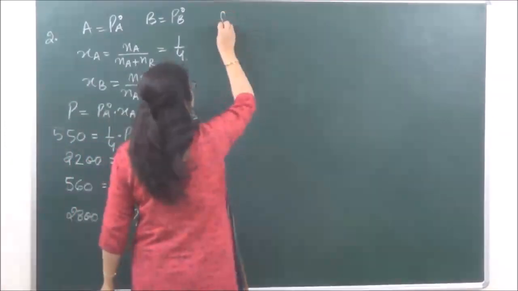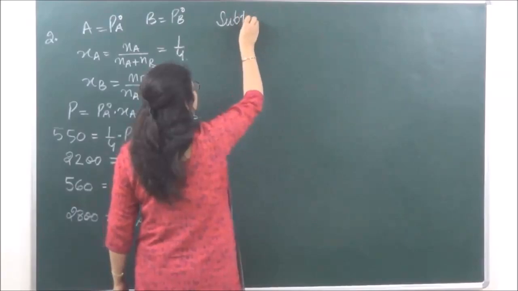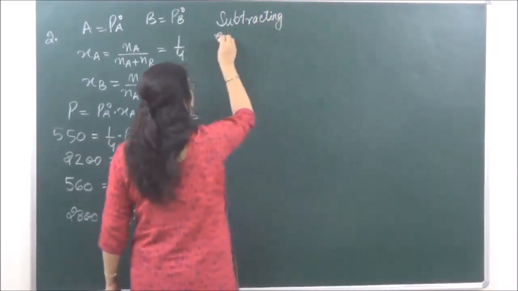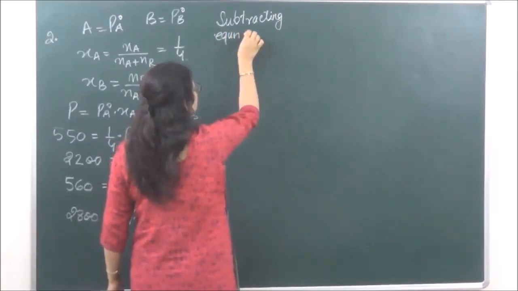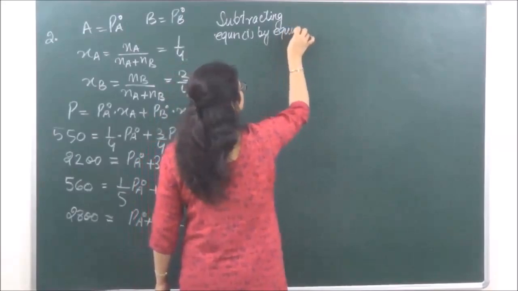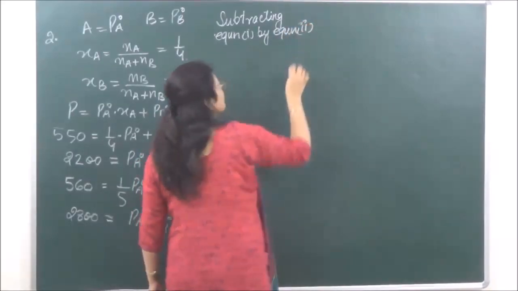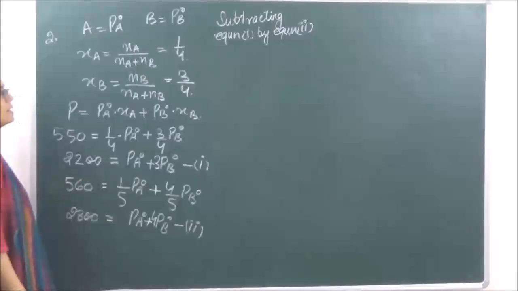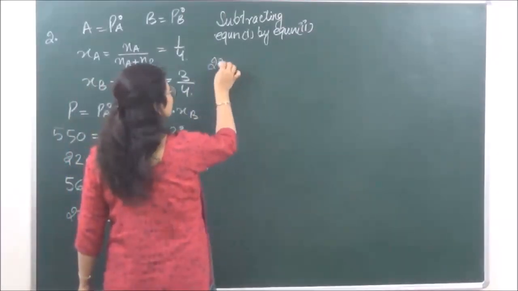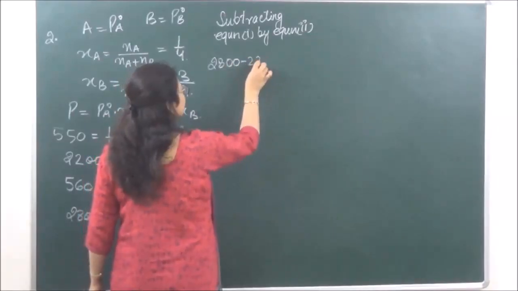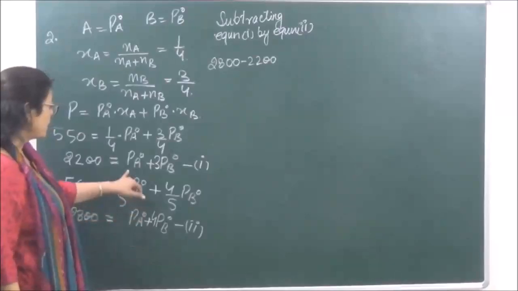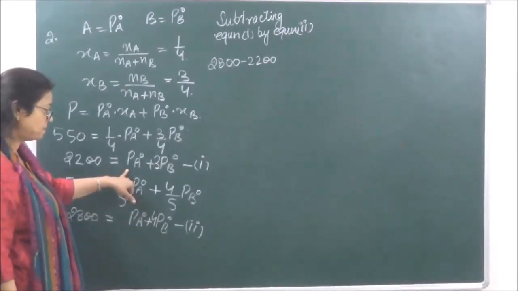So we are subtracting equation 1 from equation 2, we will have 2800 minus 2200, that is equal to PA naught and PA naught will cancel.